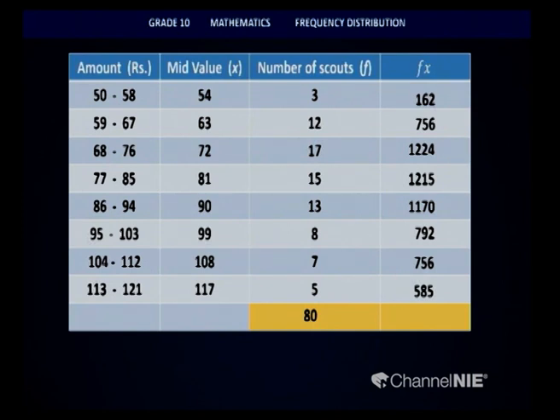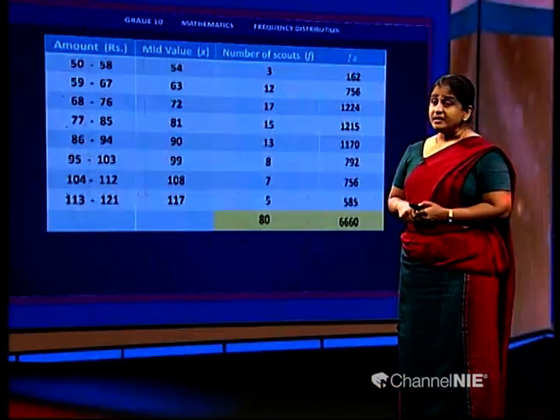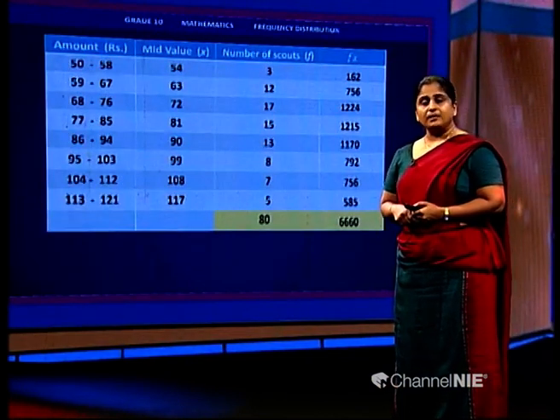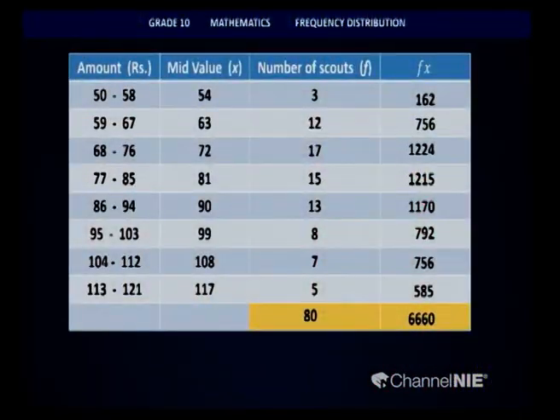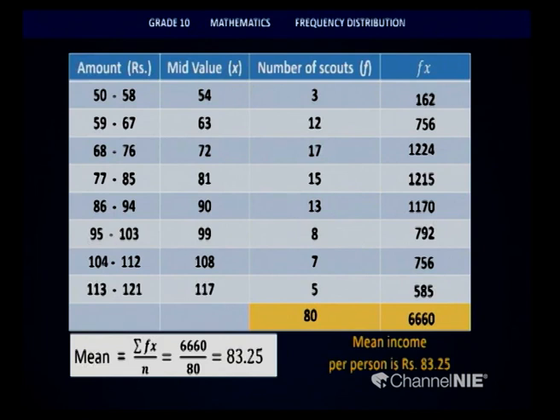Now we need to calculate the sum of this. So thereby you have to add all these values and you will be getting 6660. Now we have the sum of all the data points of this distribution. How did we calculate it, children? What did we multiply? We multiplied the mid values and the frequencies. And how? We have obtained 6660. So on the screen you can see that mean calculation can be done as follows.